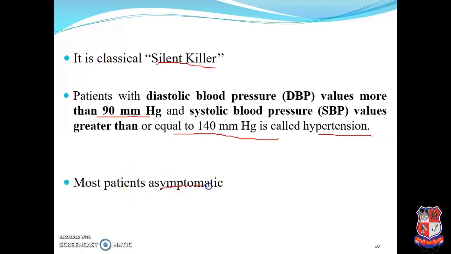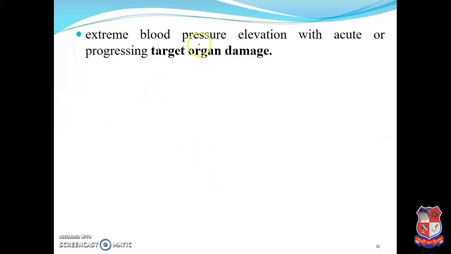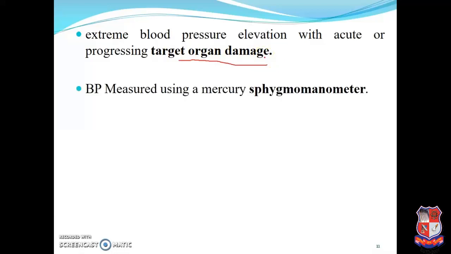Most of the patients are asymptomatic. We can't point to symptoms. Any person suffering from hypertension, we can't understand exactly; we have to find out, because this is the asymptomatic type of patient. Extreme blood pressure elevation with acute or progressive target organ damage. If the blood pressure is increased for a longer time, there may be chances of target organ damage. That may be the kidney, that may be our eyes, which become damaged.